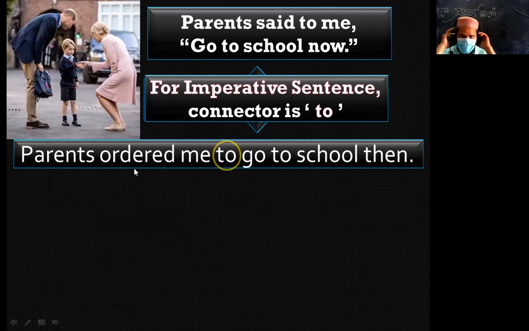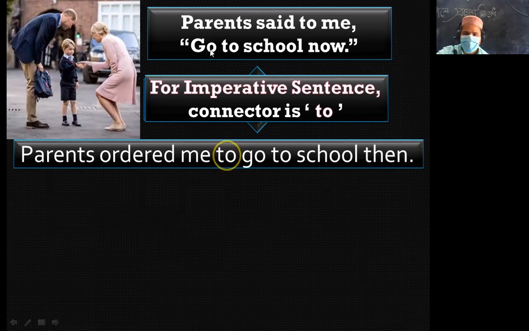If the imperative sentence is a command or order, I have to write order or command. If the imperative sentence is a request, I have to write request or requested.